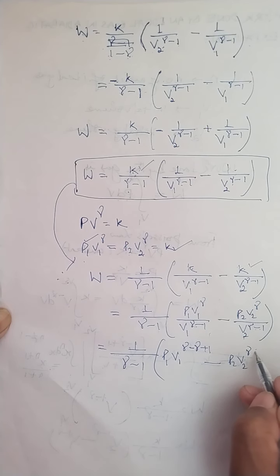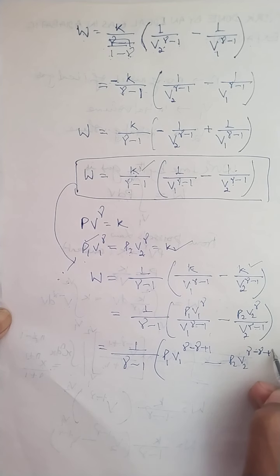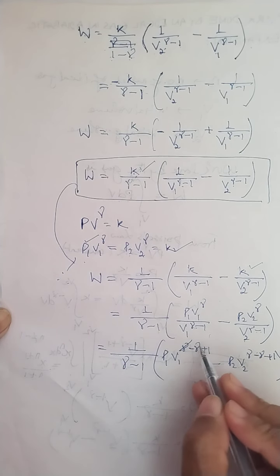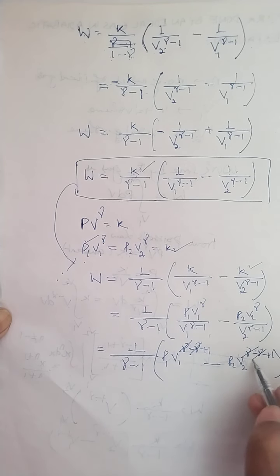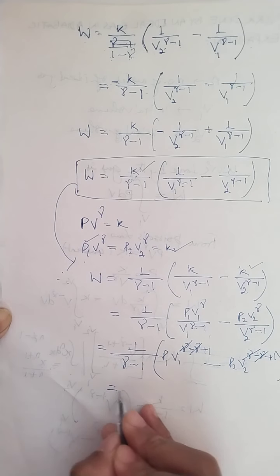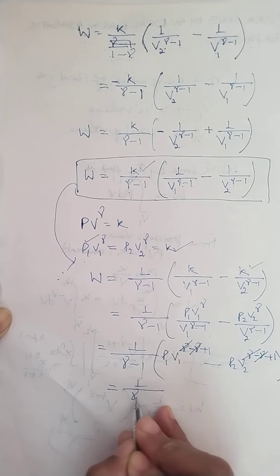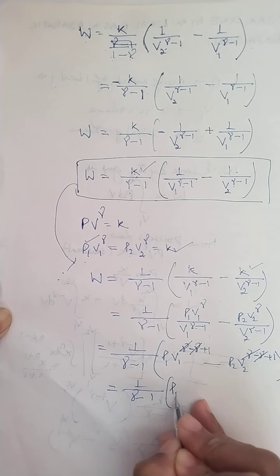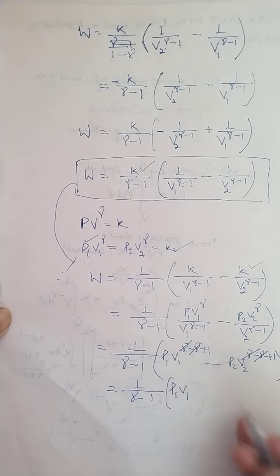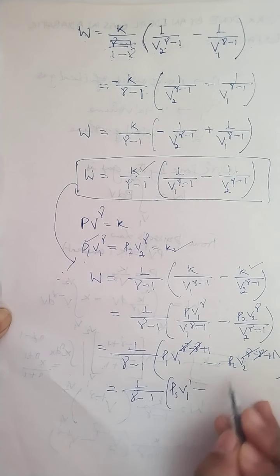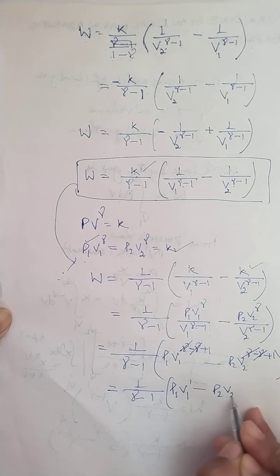So that I'll add with this one. Minus gamma and plus 1. Now see, minus gamma plus gamma cancel out. Plus gamma minus gamma cancel out. Now see, 1 by gamma minus 1 with P1 V1 with power 1 means 1 only, minus P2 V2 with power 1.